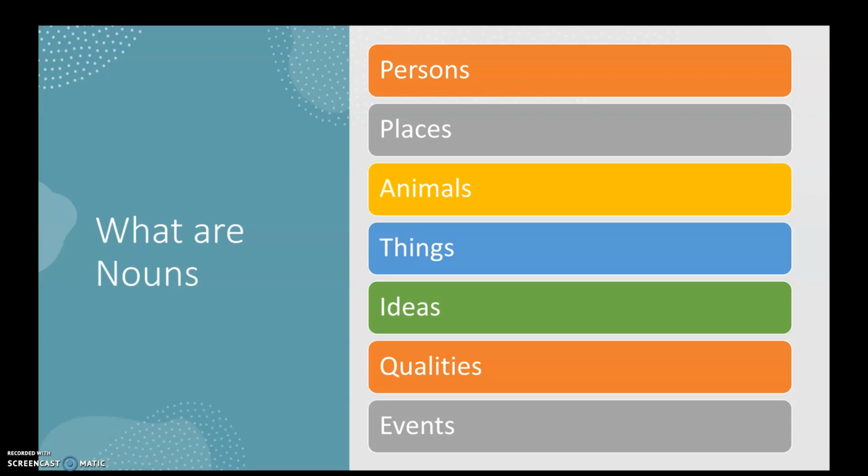So I've said before that nouns are persons, places, things, or ideas. The list is actually a little longer than that, but not by much. So it's persons, places, animals, things, ideas, qualities, events, and emotions. So love is a noun. That's an emotion. Marriage is a noun. Wedding is a noun. It's an event. Cat is a noun. It's an animal. Anything like that. Anything that is a thing, you can say is a noun.